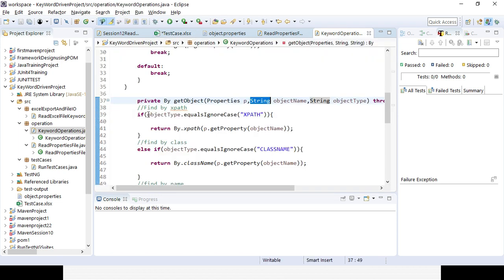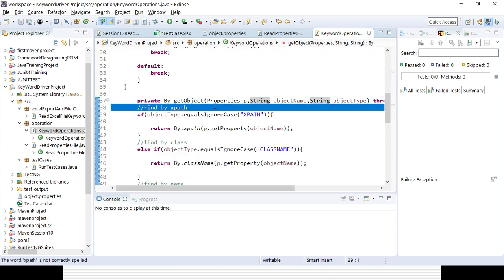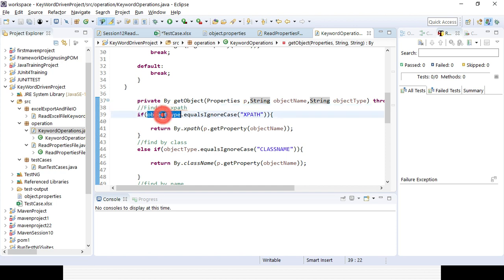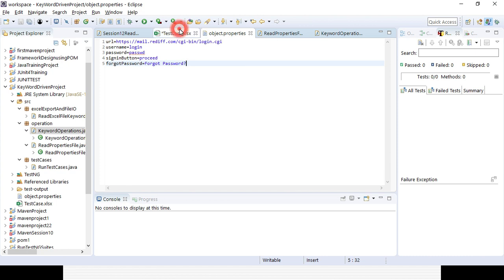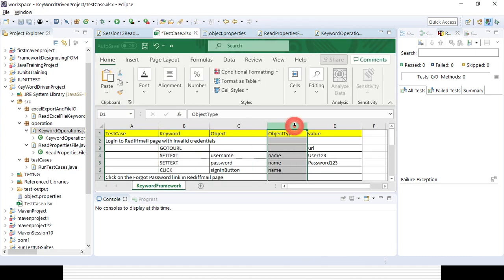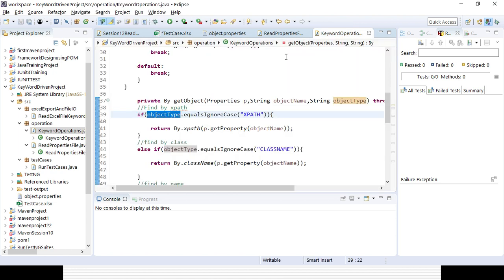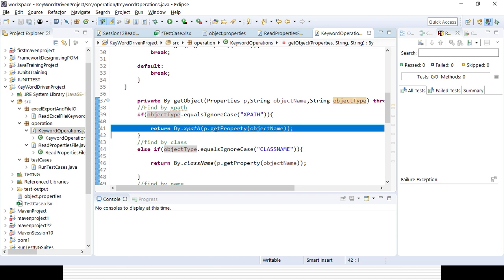First, I want to check whether it matches with the XPath. In case my object type is matching XPath, ignoring case, it will return my XPath, so that I can click on that option here.